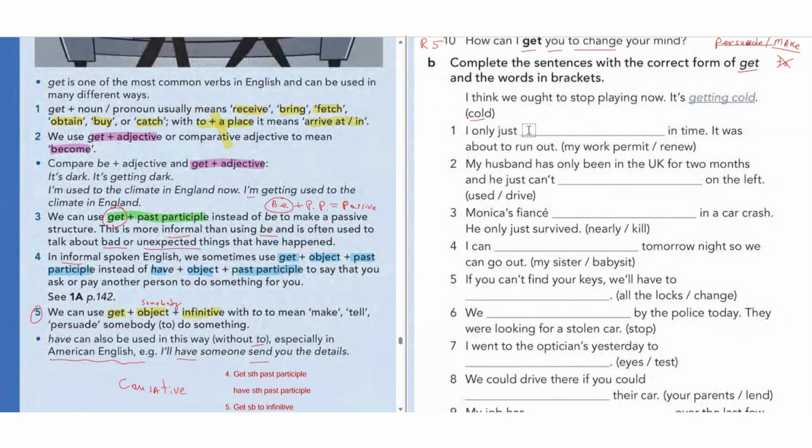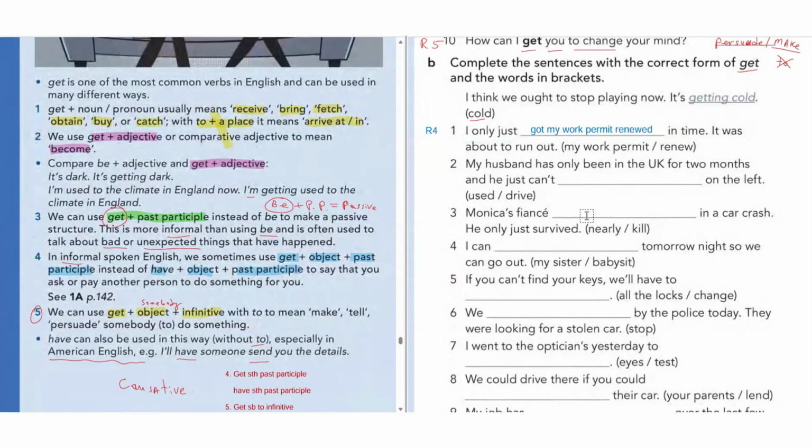So let's write it down. I only just got my work permit renewed in time. So this is rule number 4. I'm going to put here R4, guys. I got my work permit renewed.